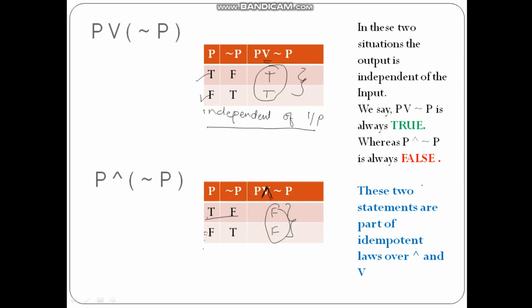So in these two situations the output is independent of the input. We say P or not P is always true and P and not P is always false. Okay, these two statements are part of the idempotent law, and that we will discuss later on.